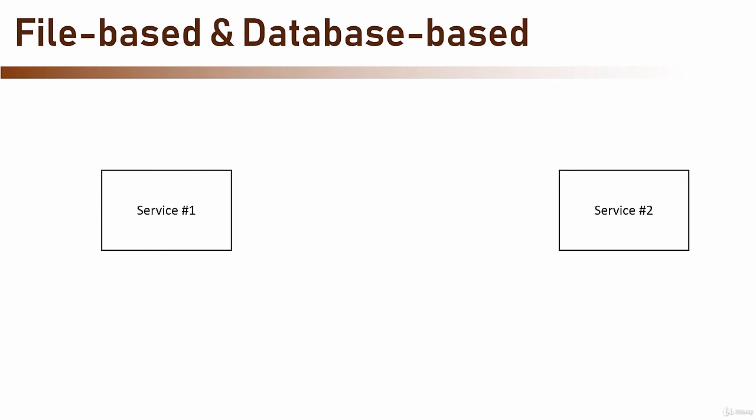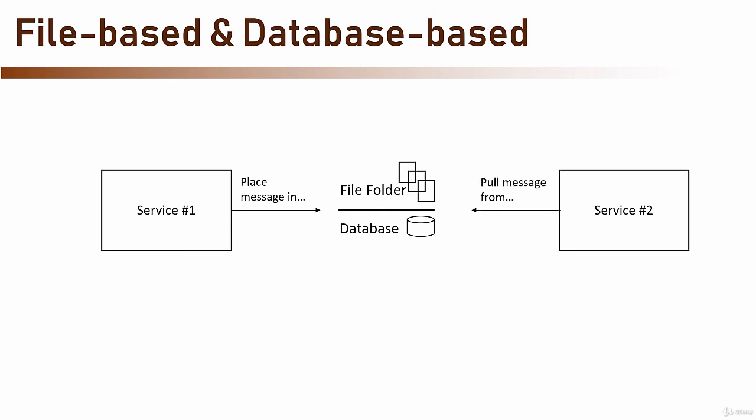The last messaging method we will discuss is file-based and database-based messaging. This cumbersome term is actually quite similar to the queue method, with one important difference. While in the queue method the message was put in a queue and the queue engine made sure the message will be processed once and only once, in this method the message is placed either as a file in a designated folder or as a record in a database. Once stored, other services periodically poll the file system or the database and look for new messages. When found, the message is retrieved, either by reading the file or by retrieving the data, and processed.